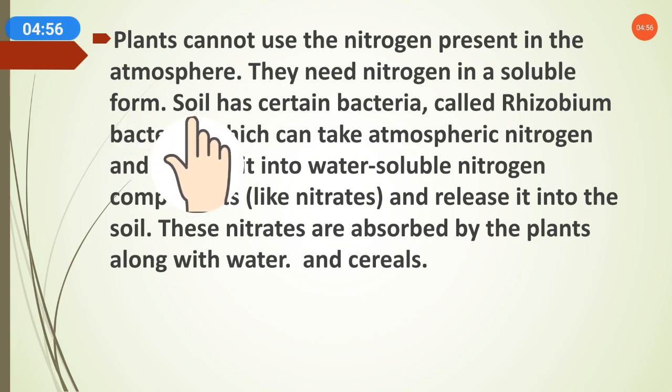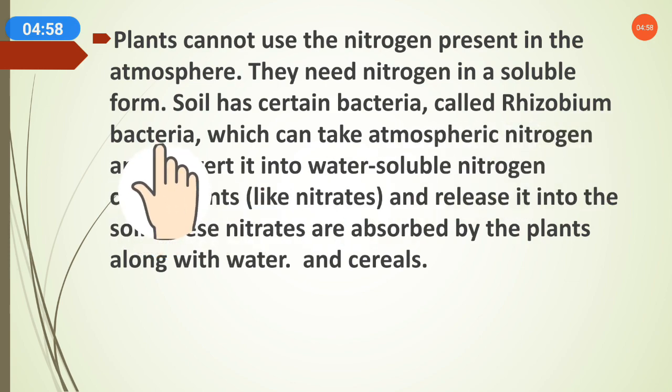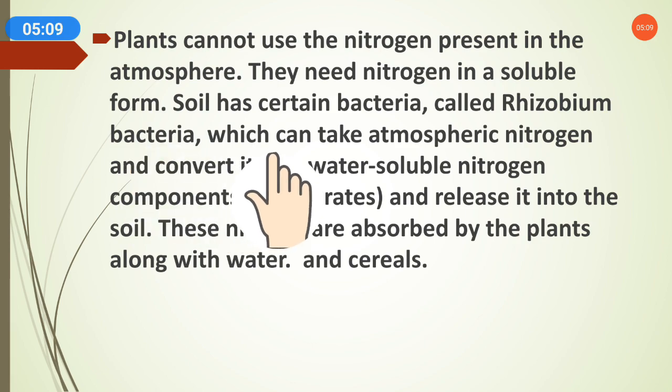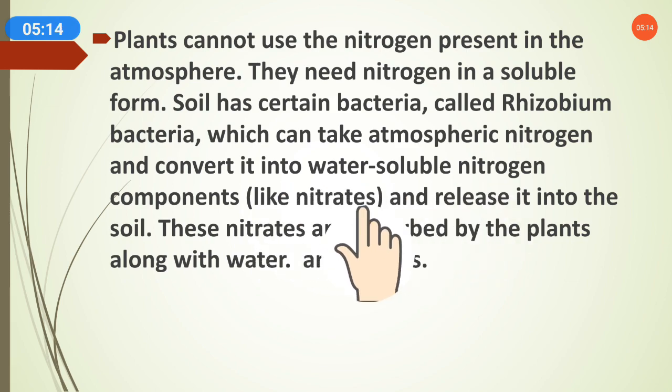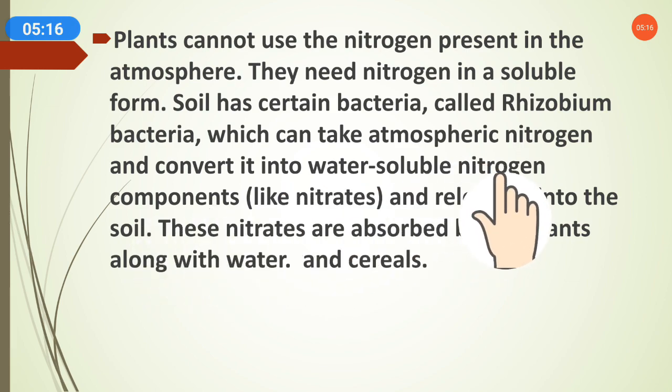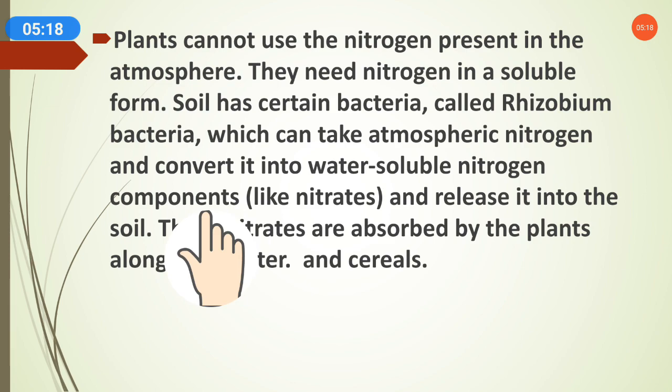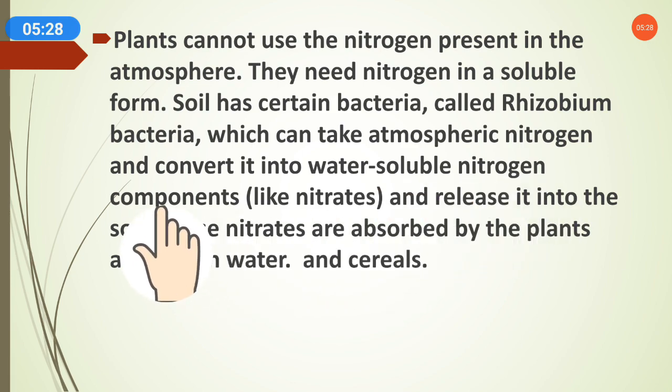So how do they get it? Soil has certain bacteria called rhizobium bacteria. Soil has many things, such as minerals and nutrients, and one of them is rhizobium bacteria, which can take atmospheric nitrogen and convert it into water-soluble components. The function of rhizobium bacteria is to take nitrogen from the atmosphere and convert it into a water-soluble form.